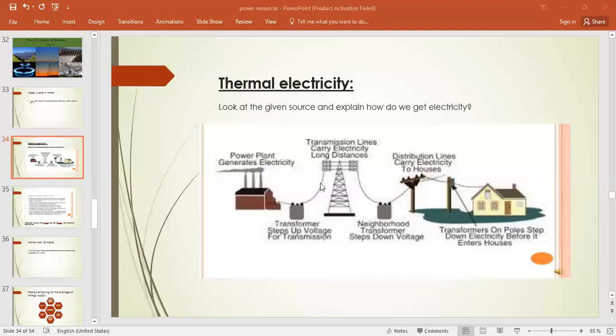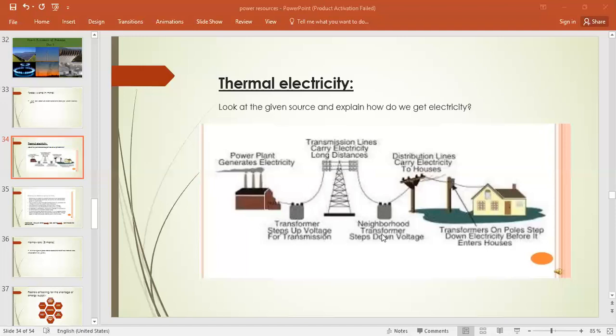These wires are called transmission lines that you must have observed while traveling from Karachi to Hyderabad, or if you travel by road from Karachi to interior Sindh, or then to Punjab and all these areas. You must have observed these pylons, these long steel structures, right? These transmission lines carry electricity to long distant areas, right? This is the transformer, which helps to control the voltage and transfer the voltage to transmission lines also, right?